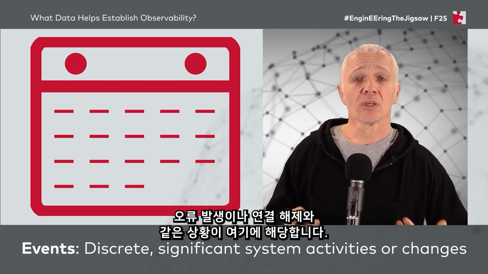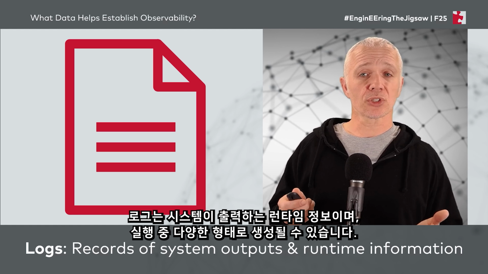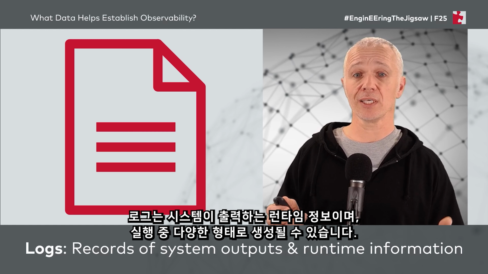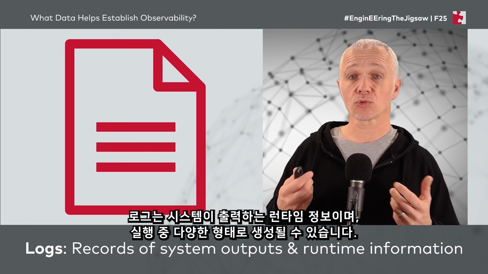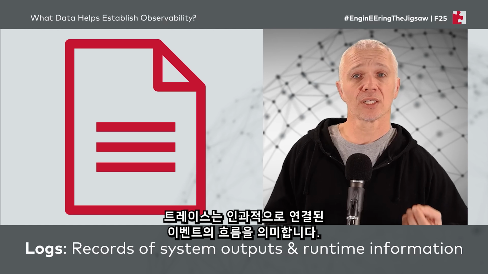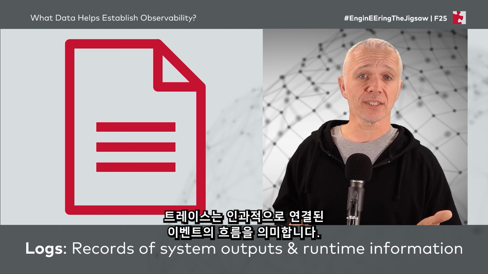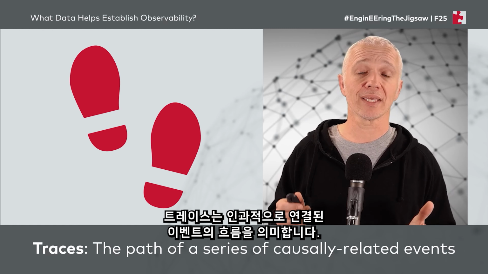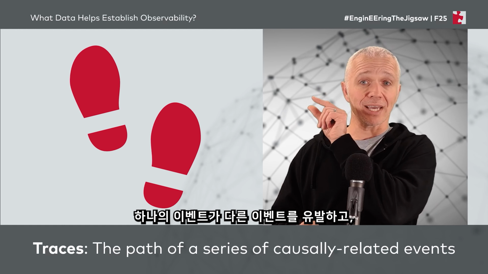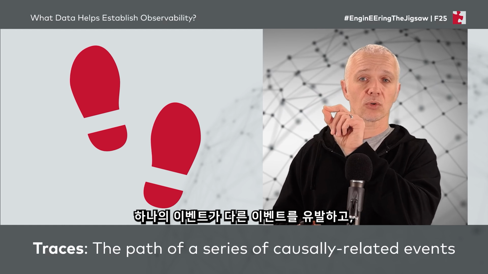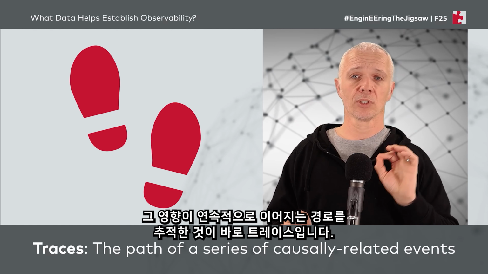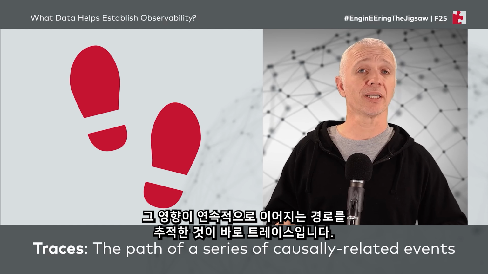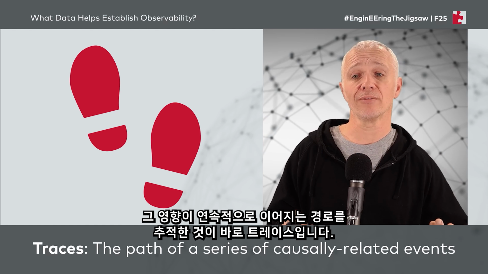And so on. Logs are records that the system creates of its outputs and other runtime information. So maybe we have the ability as a system's running to create logs. And then traces. Traces are the path of a series of causally related events. So we have this idea of an event that occurs and that causes another one, causes another one, causes another one. Potentially a ripple effect. This is a trace if we can capture that path of events.